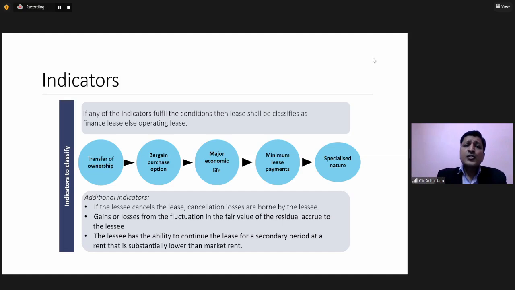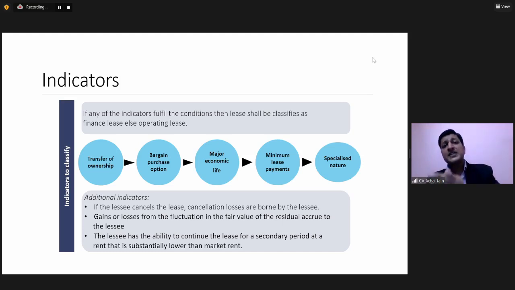Similarly, this standard also requires one sort of test wherein one can check the minimum lease payments. Now, what are the minimum lease payments? Minimum lease payments means the payments which the lessee will make to the lessor over the lease period. Now, if the minimum lease payments in terms of their present value substantially equal the fair value of the asset at the time of the inception of the lease, then there again, if we understand this transaction, what has happened?